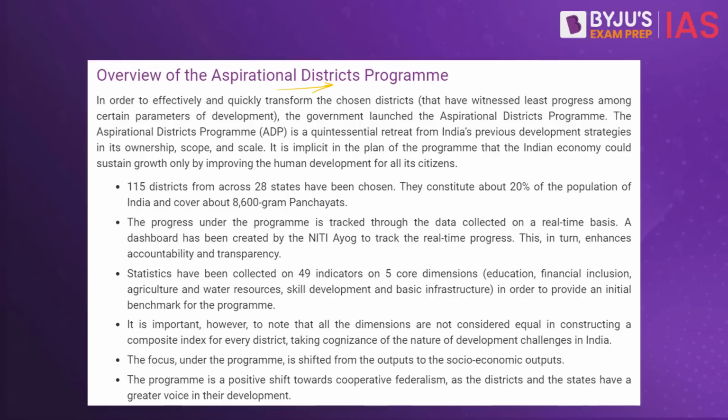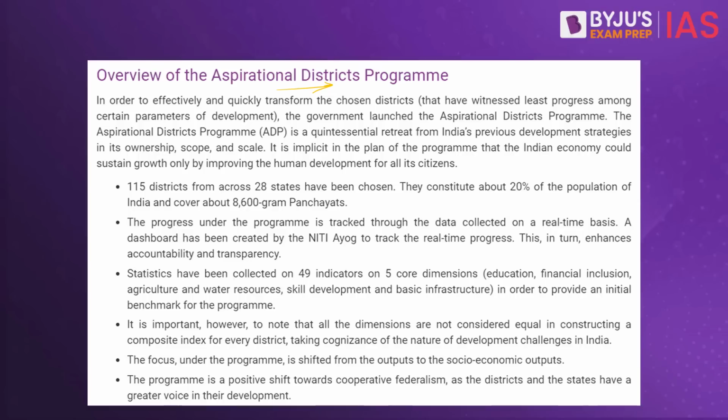There are some districts which are able to perform better, but there are other districts as well which are backward in nature. They do not have much of the facilities, infrastructure is not provided, drinking water facilities may not be provided. In comparison to the other forward districts, they comparatively are not doing good when it comes to the economic conditions. So identifying these 112 backward districts so that this can be developed over a period of time is what is called as the Aspirational Districts Program.